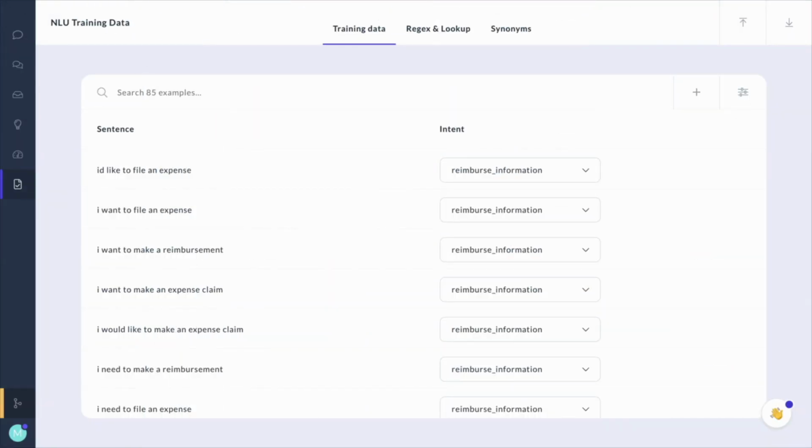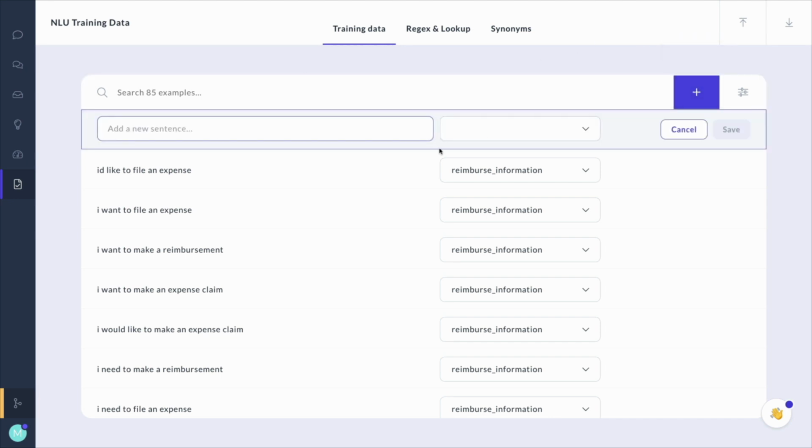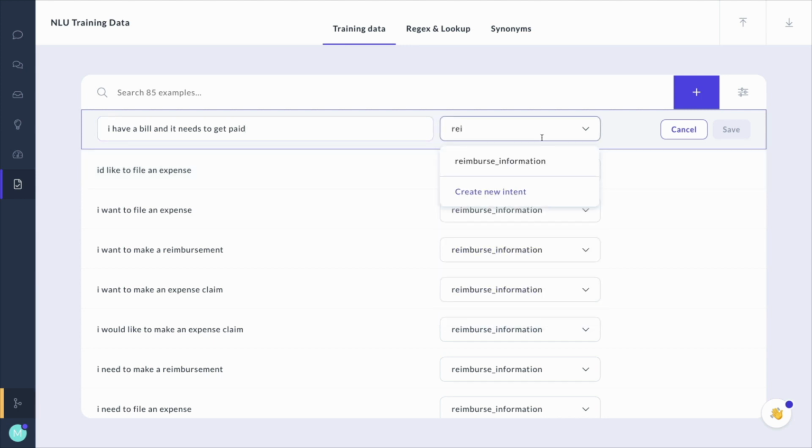What you're looking at here is a Rasa X installation installed on a server. In particular, what you're looking at is some training examples for my personal Slack assistant. One of the things that I would like the assistant to do is to remind me how I am supposed to make an expense claim. So I'll add an extra example just for good measure. I could say I have a bill and it needs to get paid. And this would be for reimbursement.